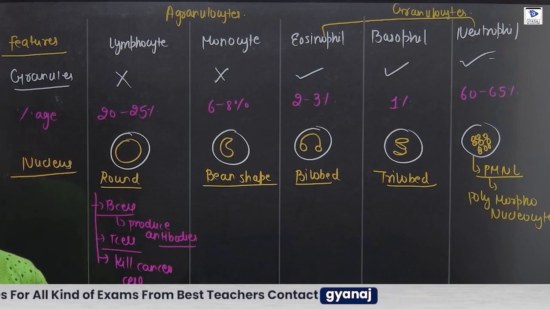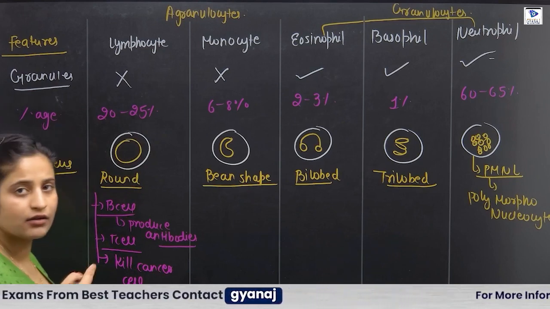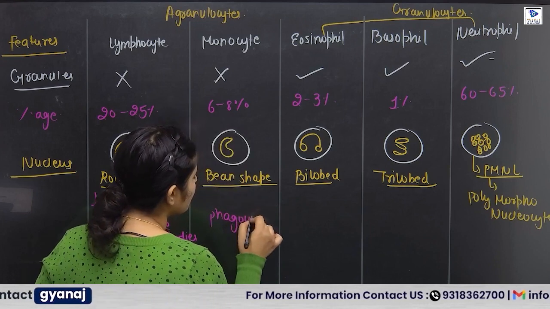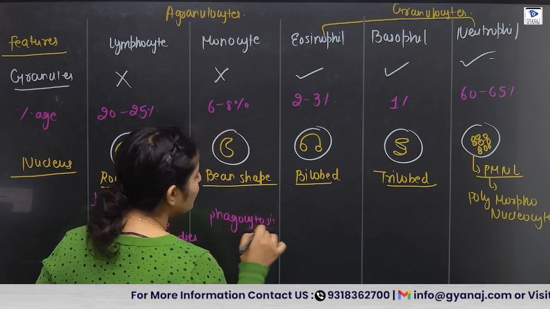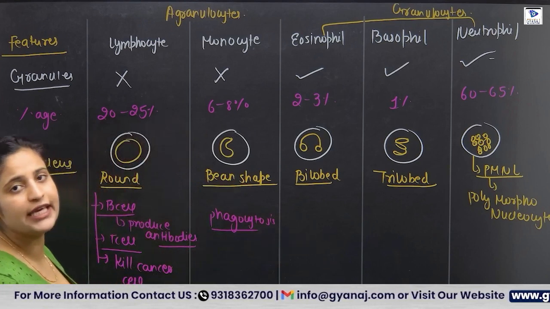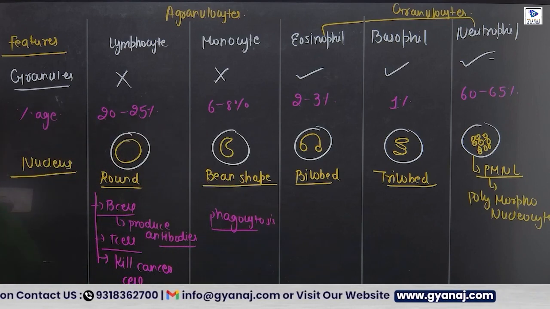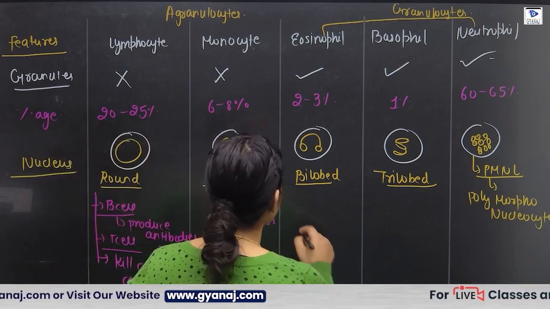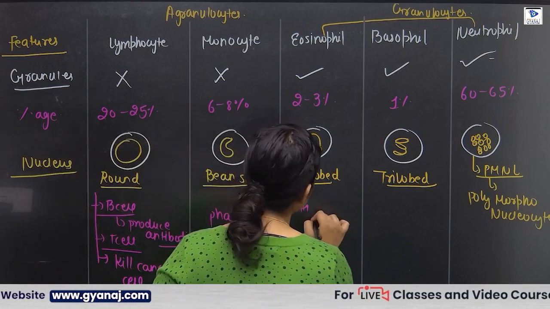Next, talk about the monocyte. Monocyte, remember, they have the property of phagocytosis. They can move from blood to the tissue and engulf the pathogen. Yes. Next, eosinophils. They are the anti-parasite.